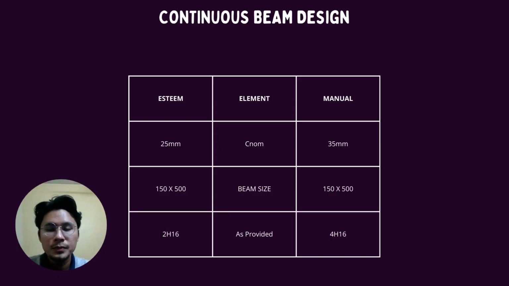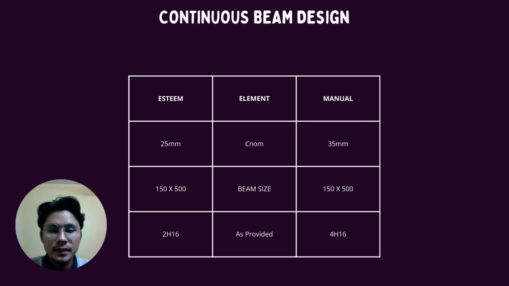For the continuous beam, we design the beam on the first floor and the number of beams is 28. So this is the comparison between the manual calculation and Esteem software. For the cnom, for manual calculation we use 35 millimeter and for Esteem we use 25 millimeter, so the difference is around 10 millimeter.